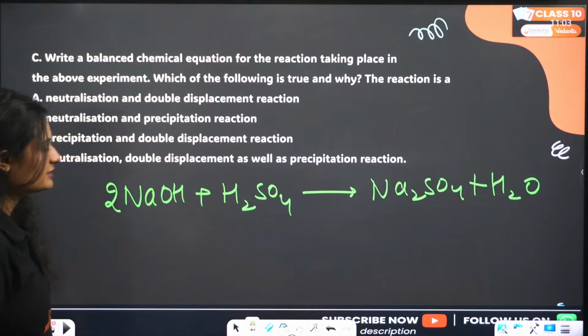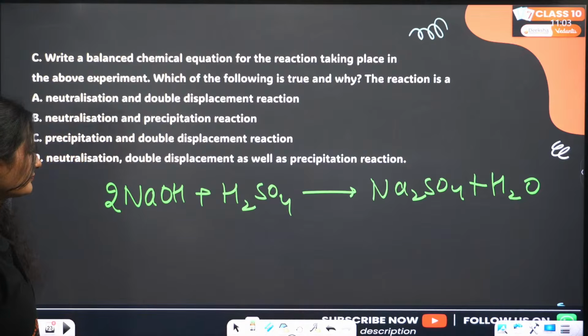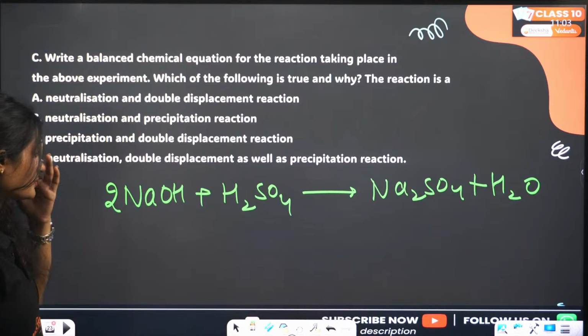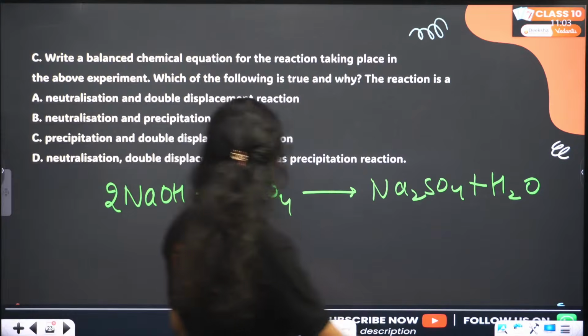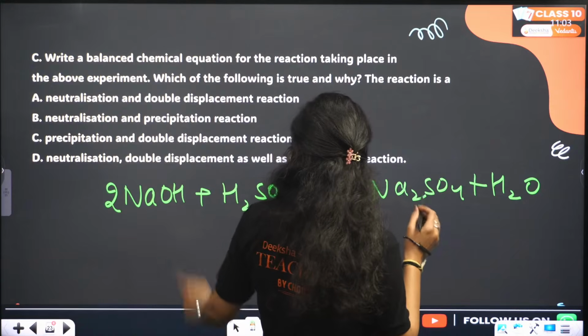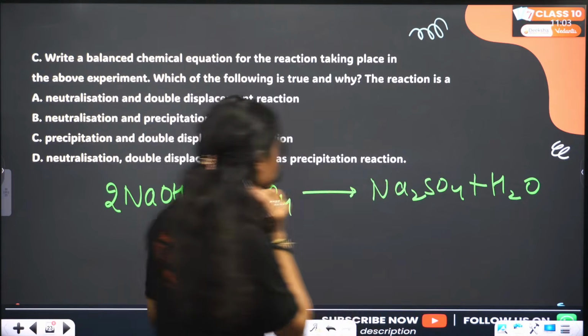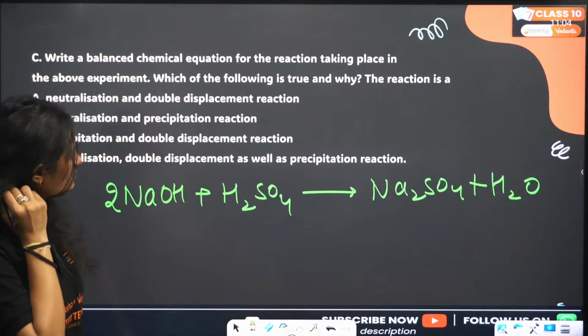Is this balanced? No, it is not balanced. 4, 5, 6. 4, 5, 6.